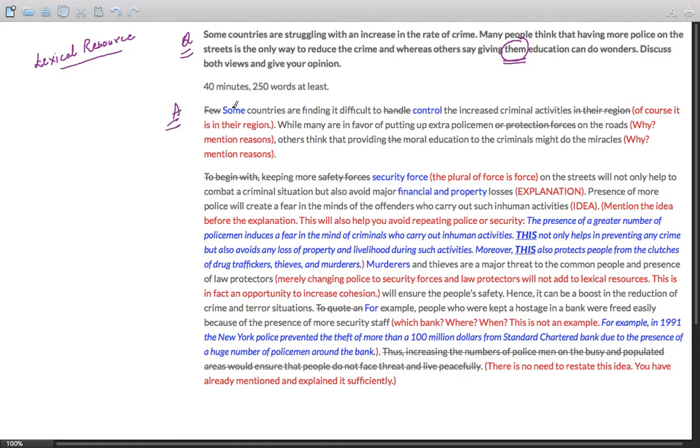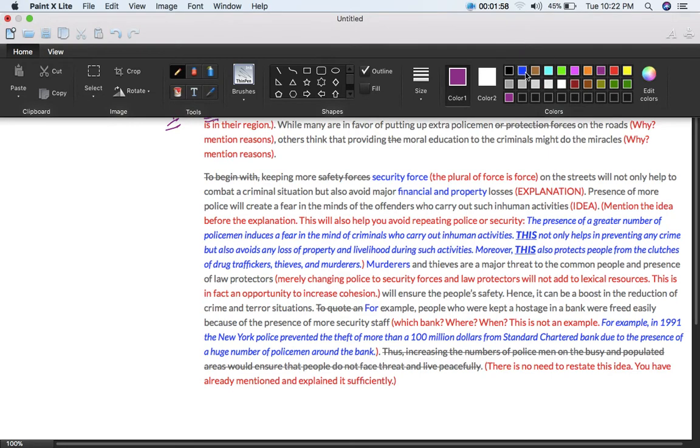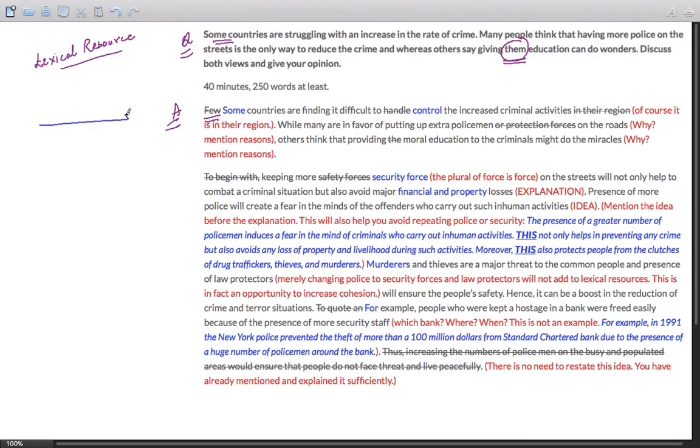Well, the first word itself is wrong. The question here is "some countries," and the student writes "few countries." Well, there's a lot of difference between few and some. Now, assuming this is a continuum, on the one end of the continuum is a lot of people, so it's many. On the other end are a very, very small number of people, so we can call them few. And somewhere in the middle are some. So some is not same as few.